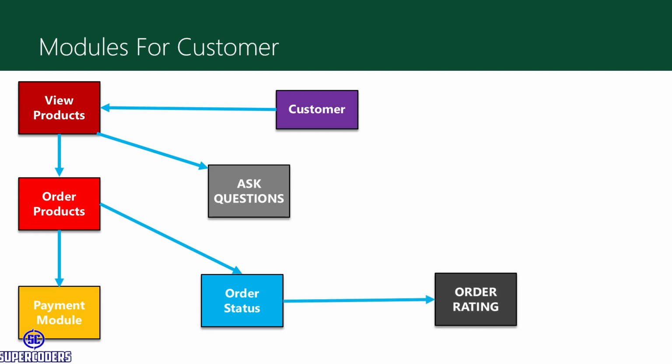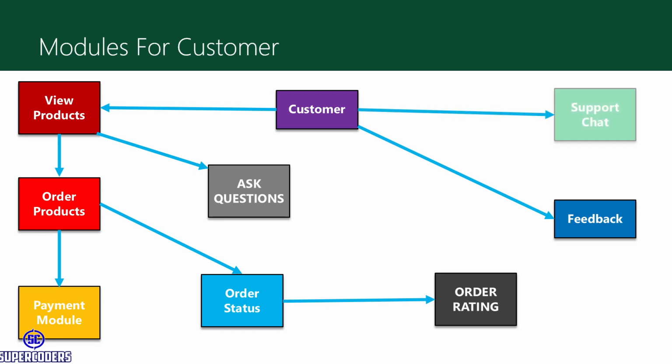After that, order rating. When the order is delivered, he can rate the products and rate the order, like the product is damaged, or the product is very good. So he can rate using product rating. And also he can send feedback message to our admin. And next is support chat. So here in support chat, he can ask our admin or staff for any support, like order damage and cancellation of order. So he can do that from support chat.